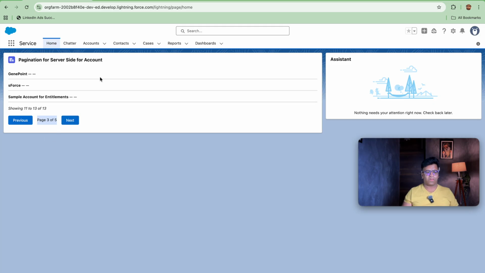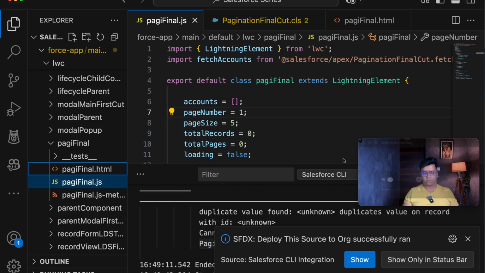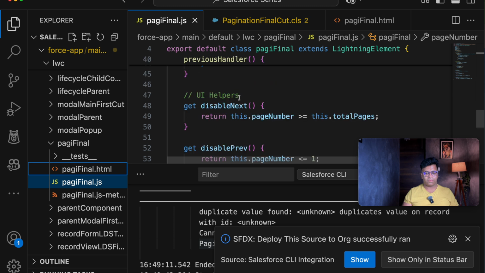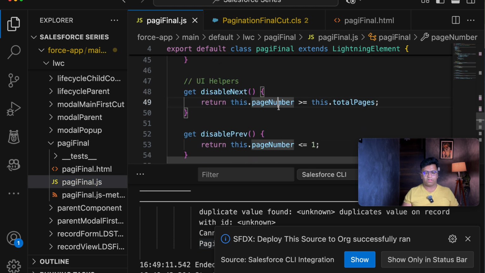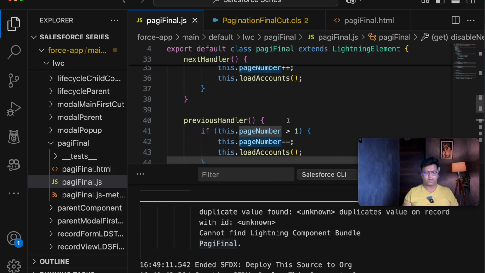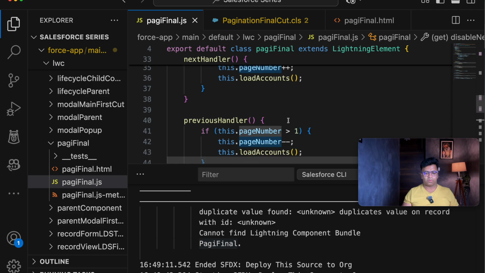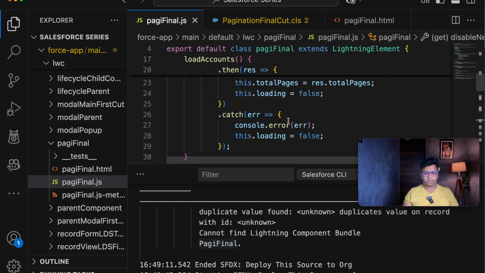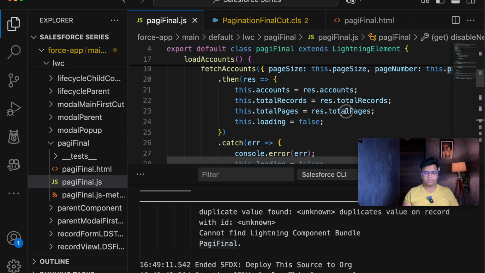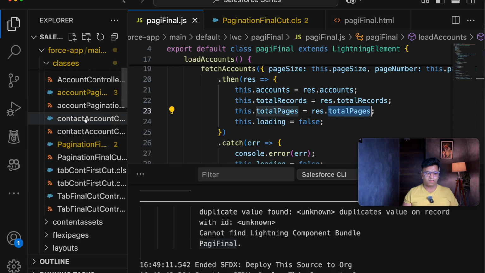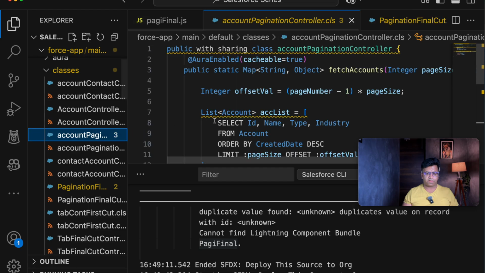So let's fix that issue as well. Why is it not getting saved? So if I go here, I have given the page number 1, page size 5, disable next, if this dot page number is greater than total pages. So let's see how the total pages is getting loaded. It is coming from the result. I think it is coming from our Apex class. So let's go here and check.